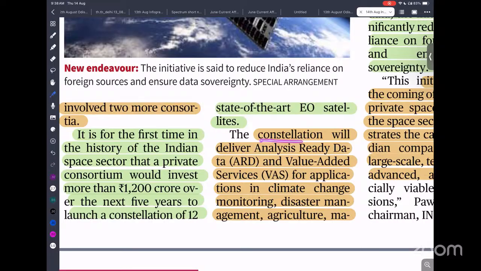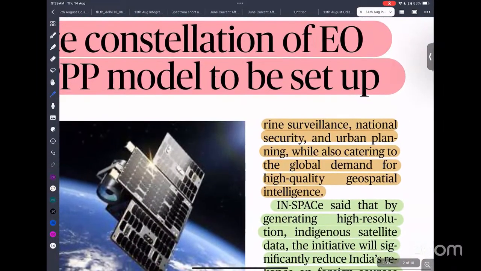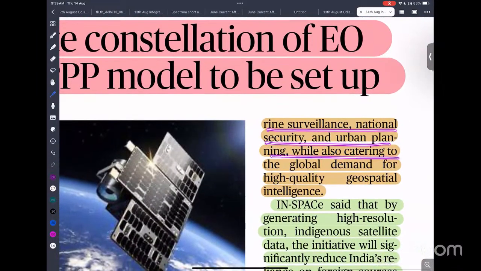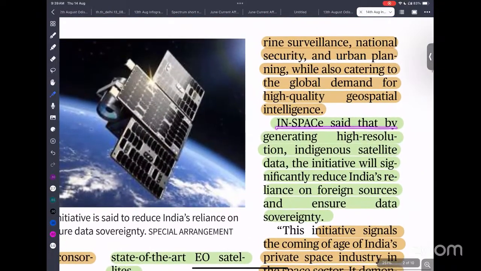The constellation will deliver analysis-ready data and value-added services for applications including climate change monitoring, disaster management, agriculture, marine surveillance, national security, and urban planning, while also catering to the global demand for high-quality geospatial intelligence. So it will not only fulfill the needs of India, but also cater to global needs, generating high-resolution indigenous satellite data. The initiative will significantly reduce India's reliance on foreign sources and ensure data sovereignty.